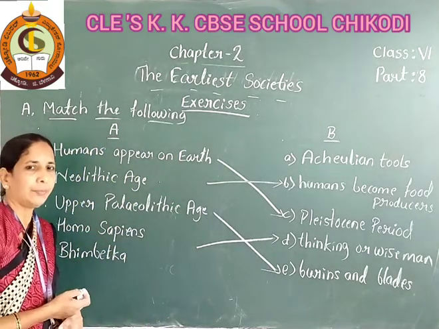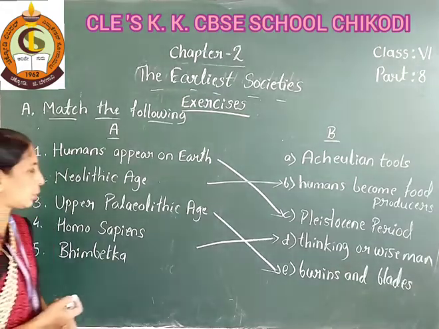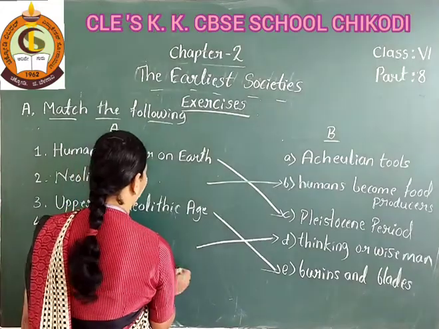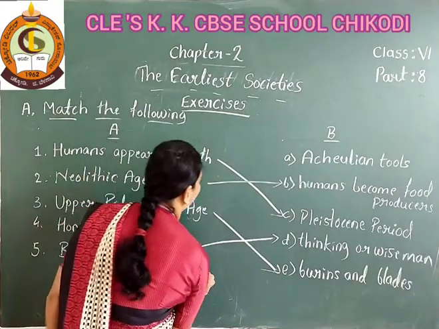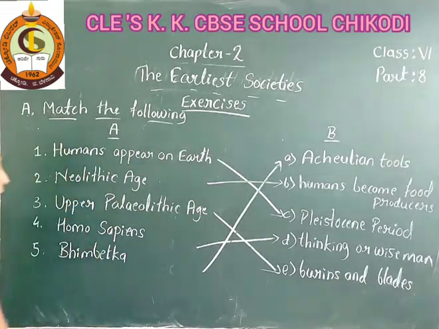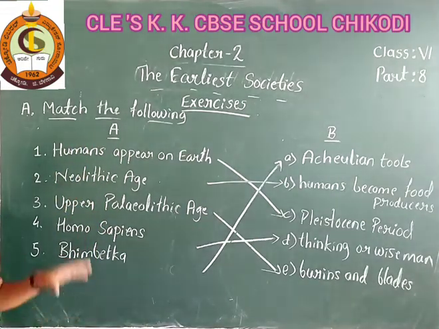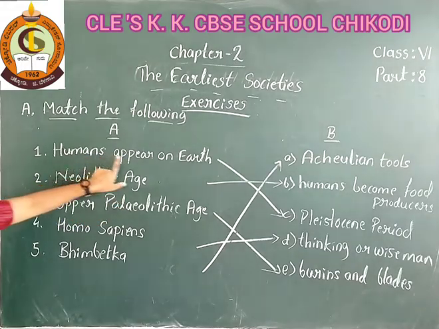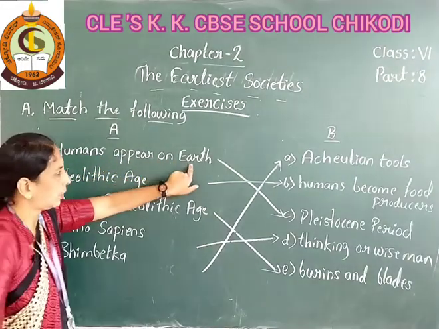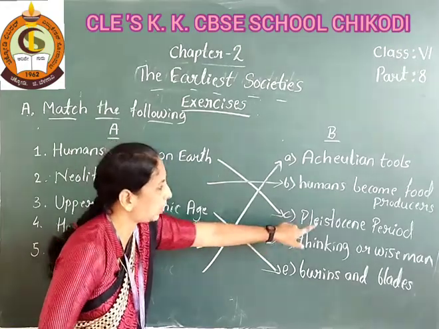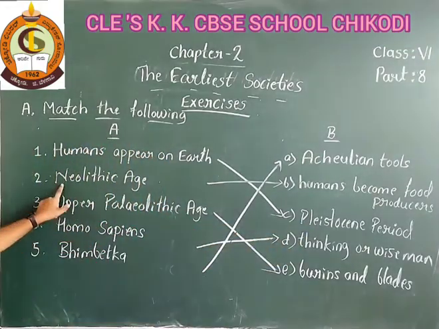In Bhimbetka, some archaeologists found some tools, so the fifth answer is Acheulean tools. Once again I am repeating the answers. Humans appear on earth, right answer C, Pleistocene period.